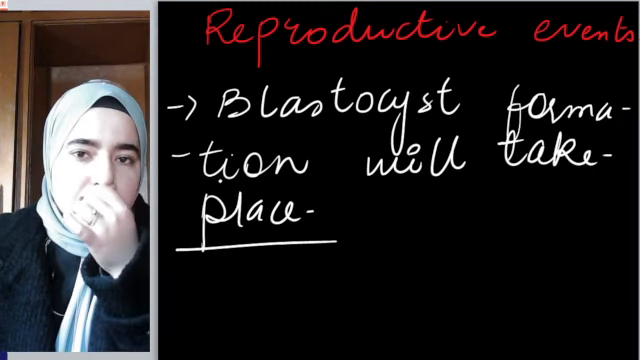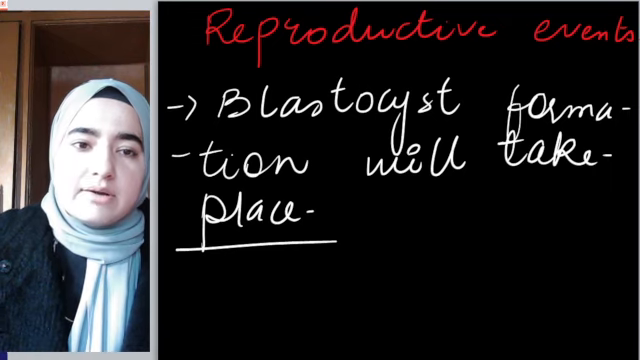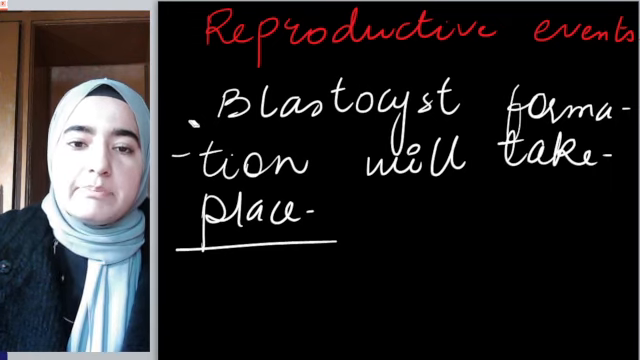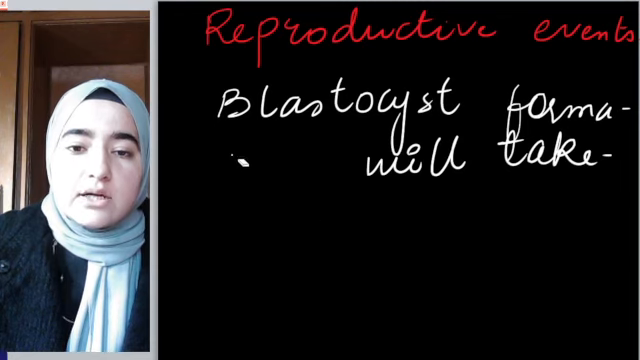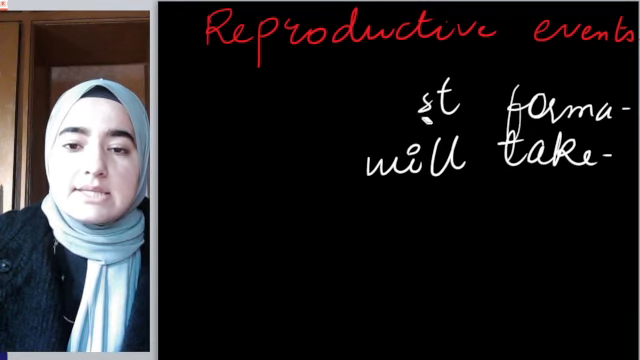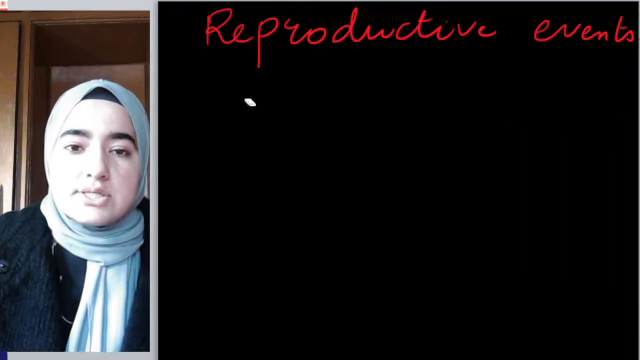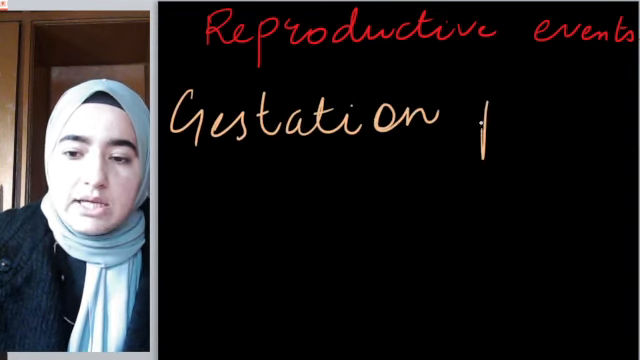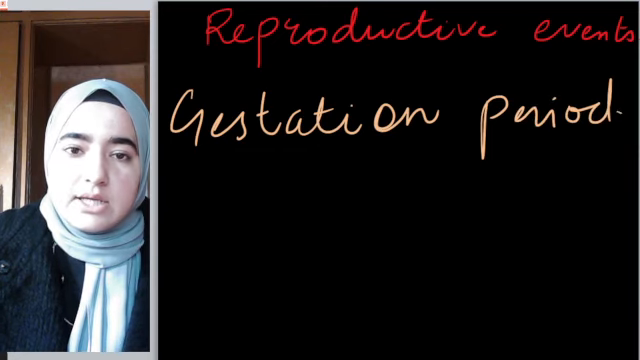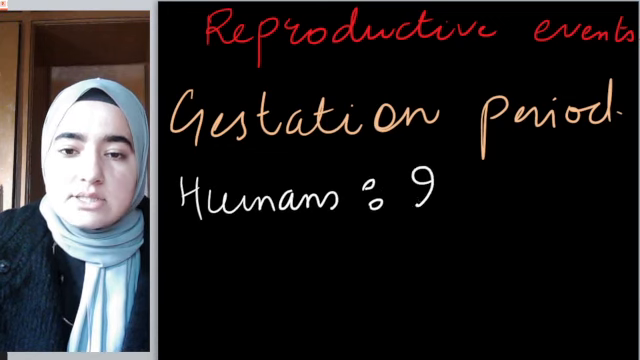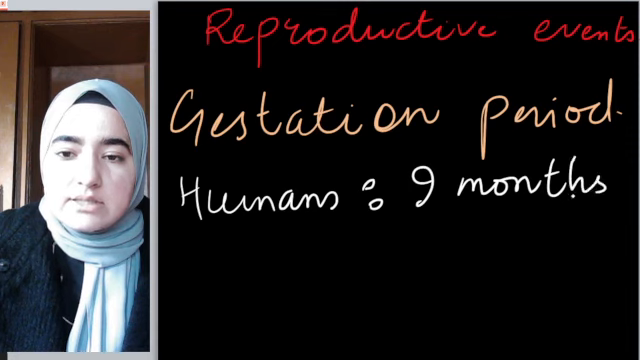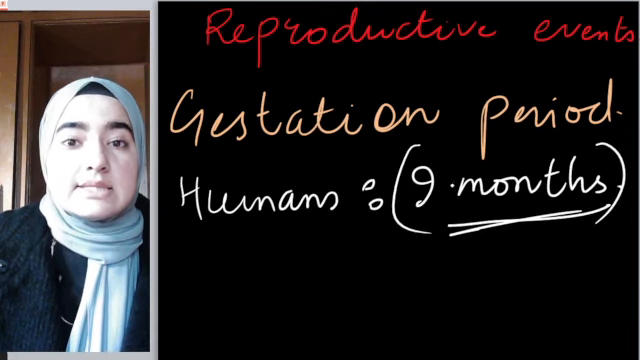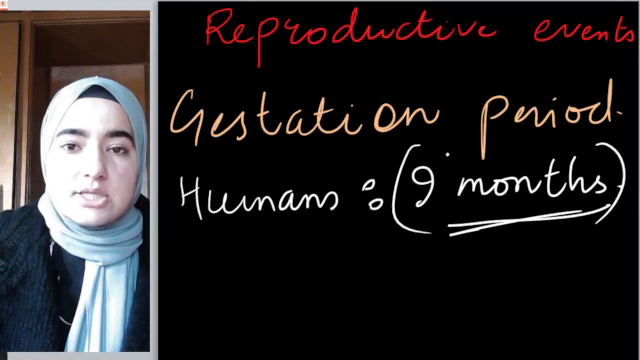After blastocyst, I mean embryo, the offspring will remain inside the female body for a period of time. And that period for which females keep their babies inside their womb is known as the gestation period. Many of you might know that the gestation period in humans is 9 months.